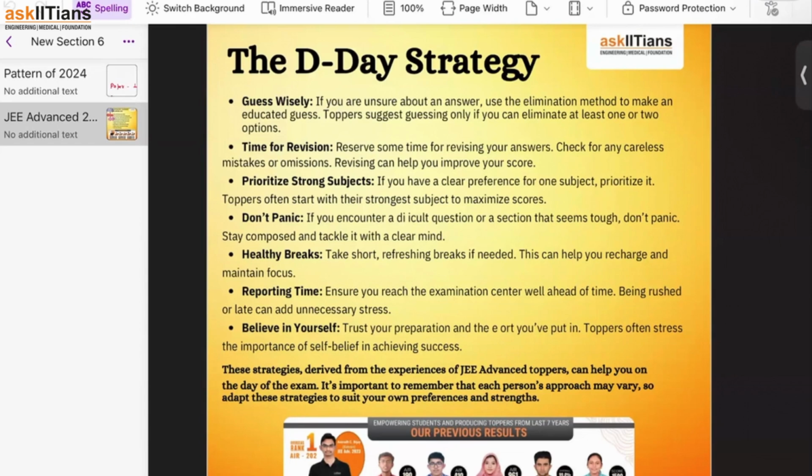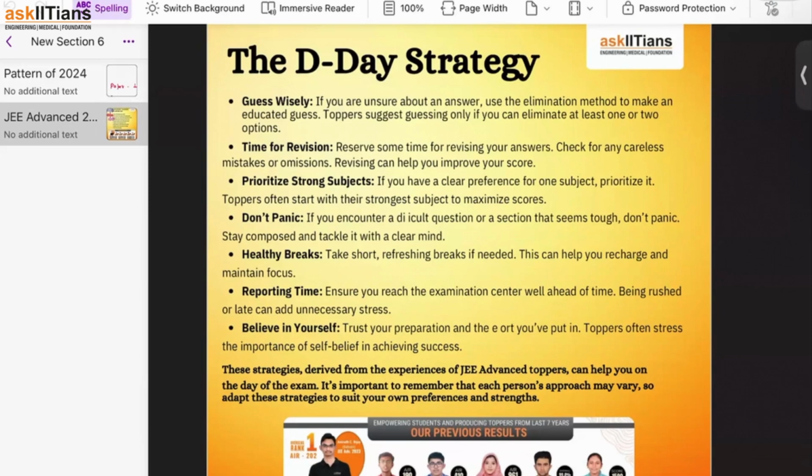Don't panic. Obviously, advanced का exam है. There is a possibility that you have learned vectors a lot and you are able to solve every question of vector. But when the question of vector comes in the examination, you are not able to solve that. Okay, there is a chance of that thing. Don't get panic, because if the question is tough for you, it's tough for everyone.